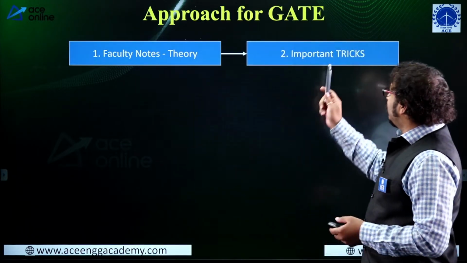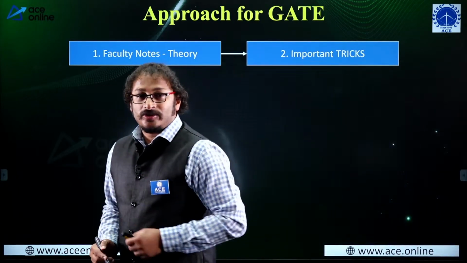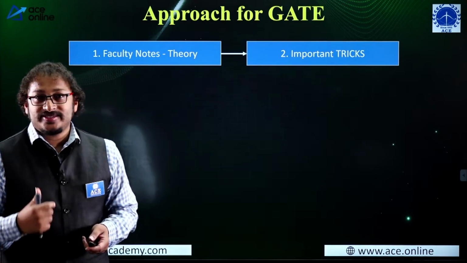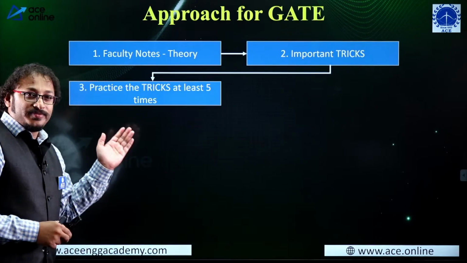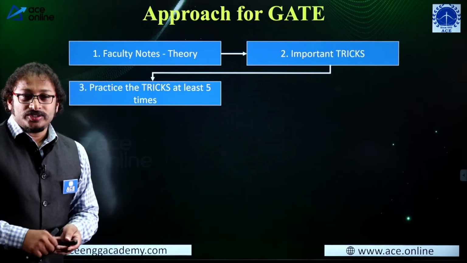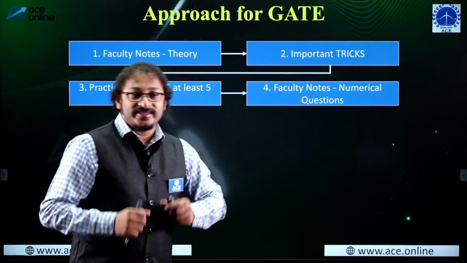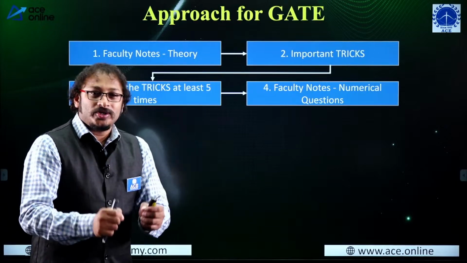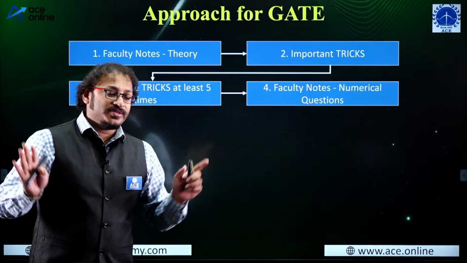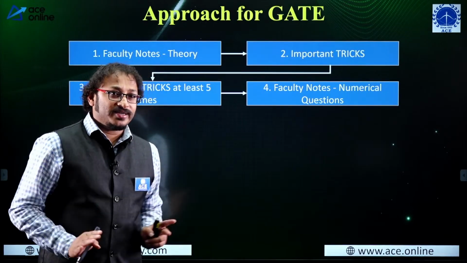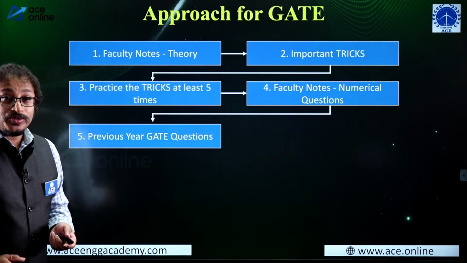Next, important tricks. Shortcuts are very important. Time-saving techniques are very important. Please try to go with the tricks the faculties are giving, follow those tricks, and practice numericals at least 5 times using those tricks. Not only that, guys, go with the numericals the faculty are discussing. First, give the highest priority to the numericals the faculties are discussing. Then only go for any other books. I never oppose that you should not follow any other books. I would never oppose that. But first give the highest priority to the numericals that the faculty of ESE Academy are giving you.